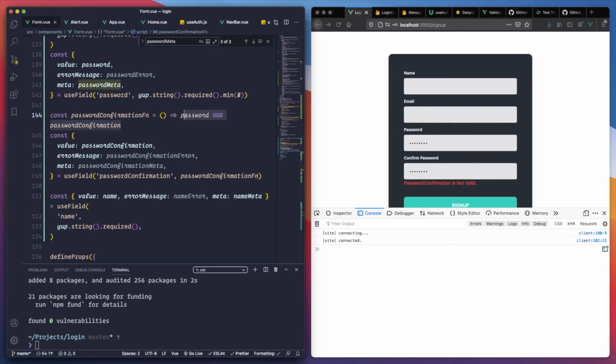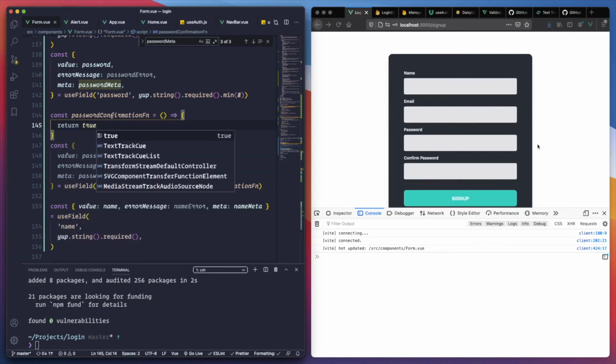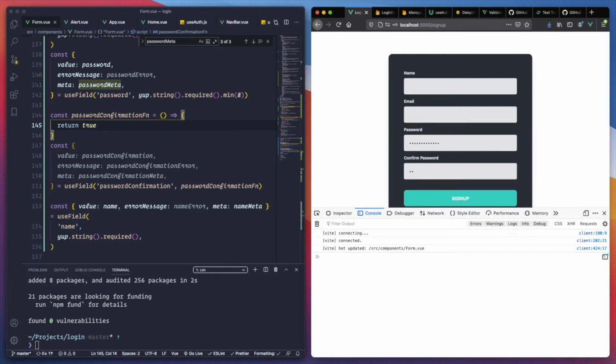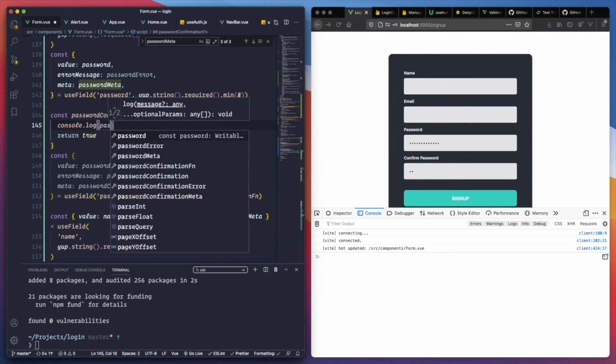So let's put more things here. Let's return true, always. That means it doesn't matter. This is going to be valid, perfect. So whenever we do the validation, I want to see if I can also log the password.